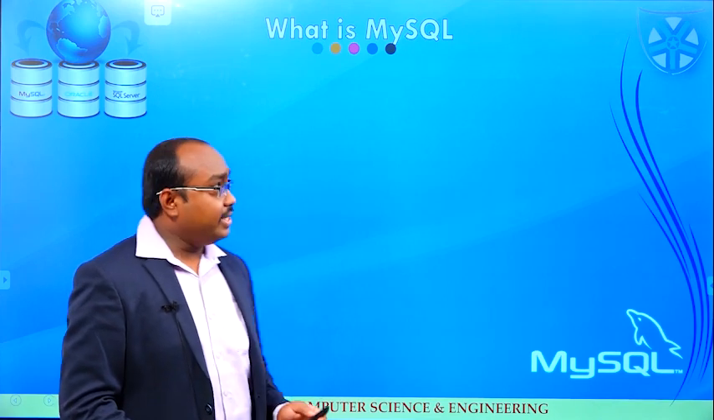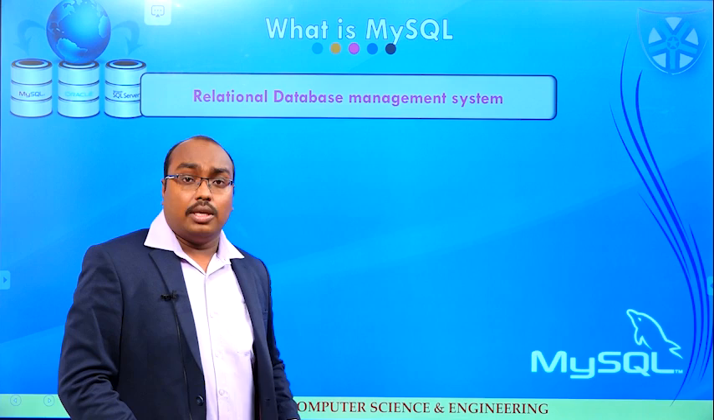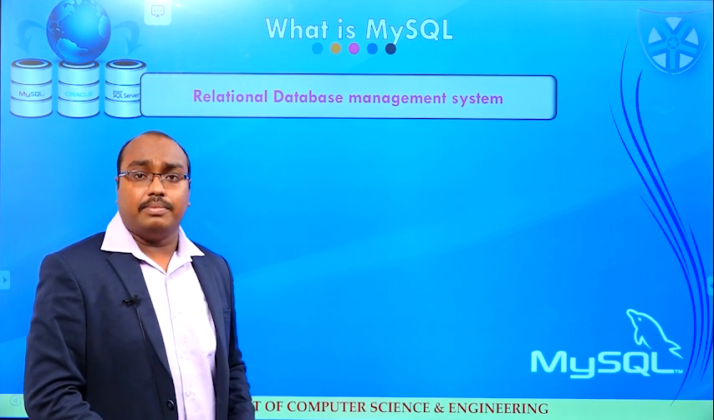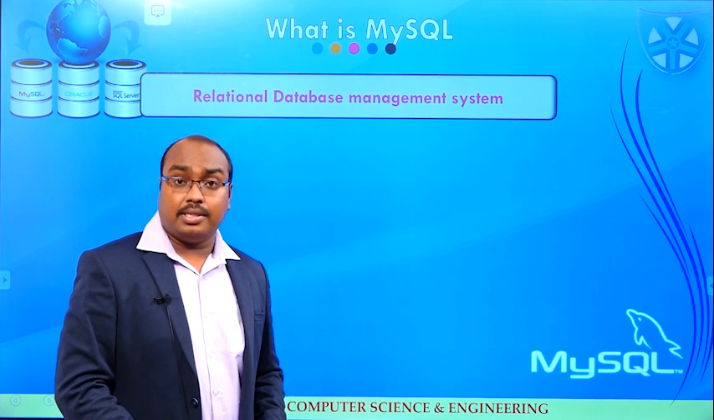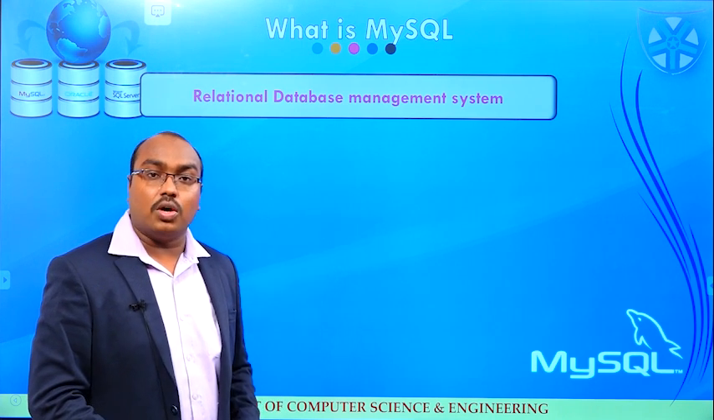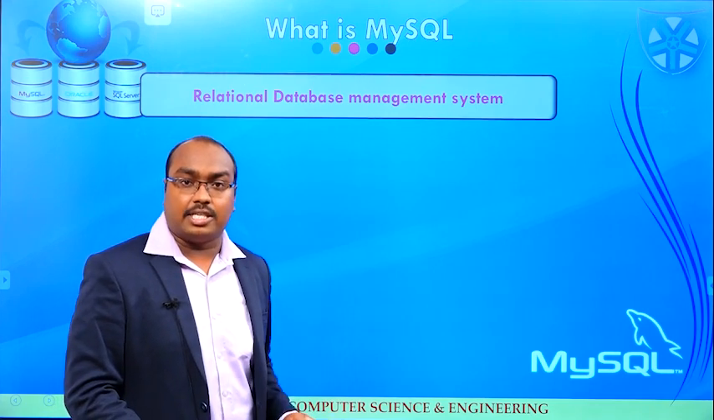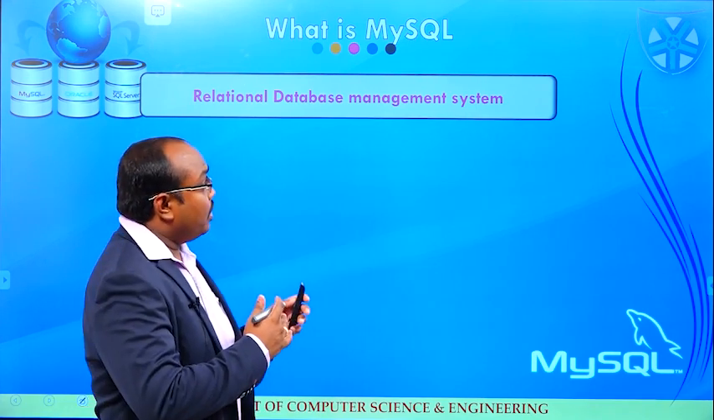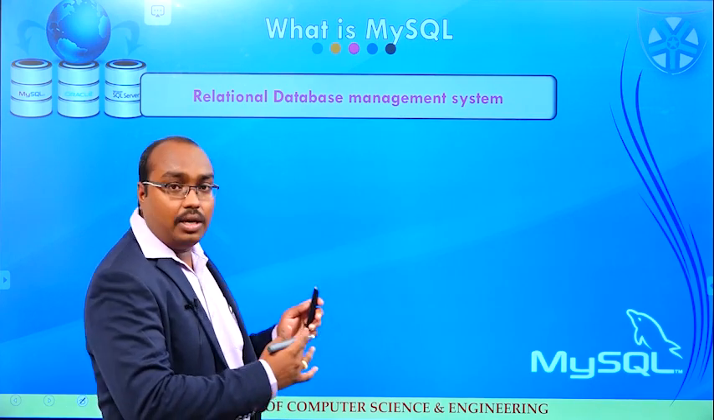MySQL is a relational database management system. Relational database management system means the data is kept in a table format, which means the data is stored in rows and columns. In this relational database management system, we can define relations between different tables.